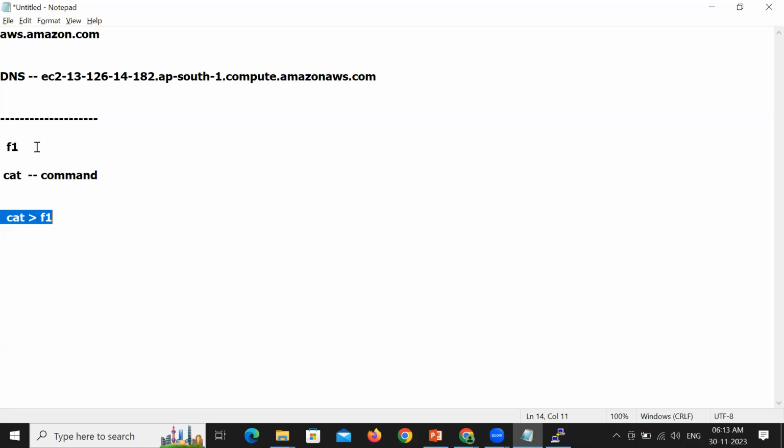Once the file gets created, the control will enter into the file, and you have to mention what data you want to save in your file. Are you understanding? When you create a file, obviously you want to save some data, isn't it? So look at the way we need to create a file. Let's get started.